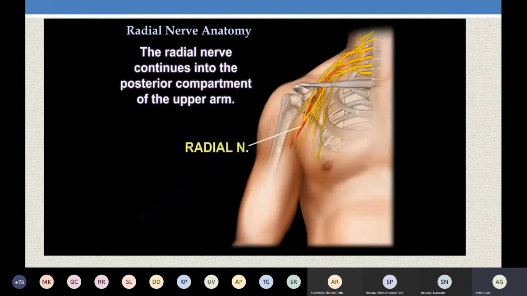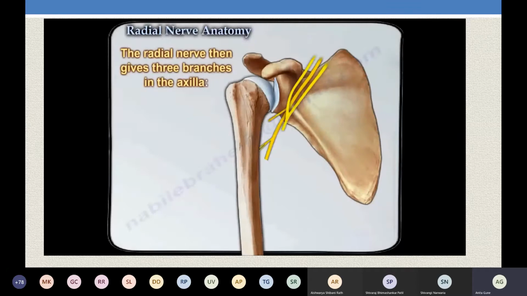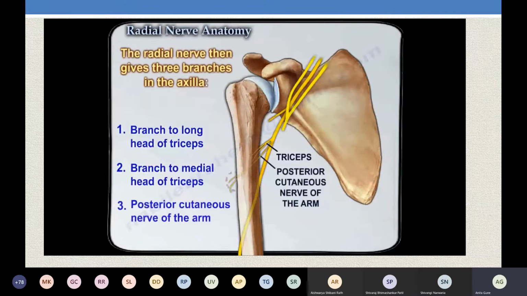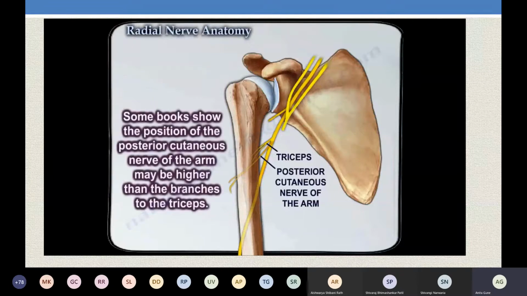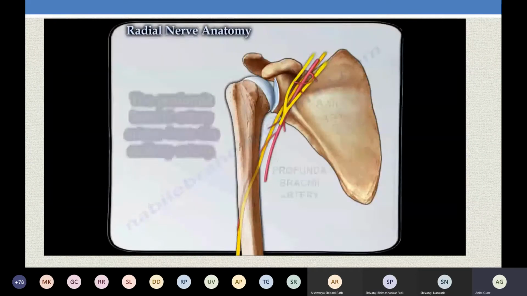Now the radial nerve will run along with the brachial artery, posterior to the brachial artery, right? And before that, in the axilla, it gives three branches. That is the long head, the medial head of triceps, and one more branch, called the posterior cutaneous nerve of the arm. Some books say it comes elsewhere, don't bother about that. So in the axilla, the radial nerve will give three branches: it will supply the medial head, the long head, and the posterior cutaneous nerve of the arm. This is the area where the posterior cutaneous nerve of the arm is supplying, right?